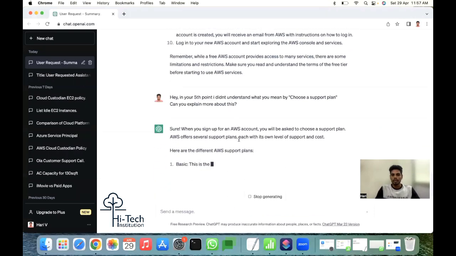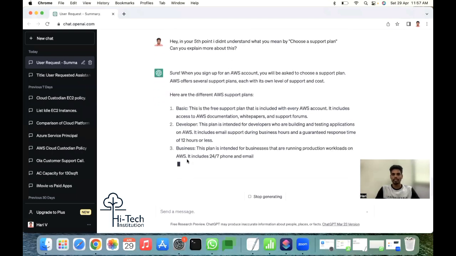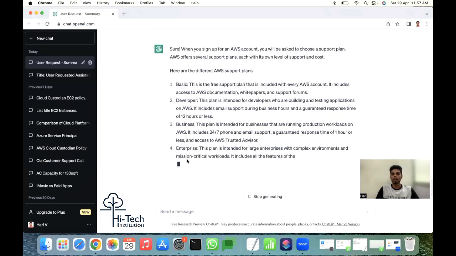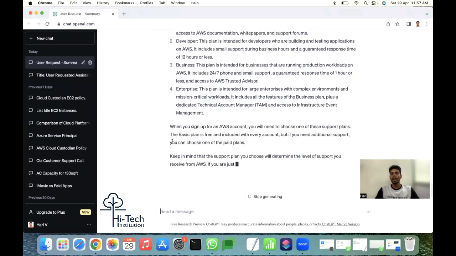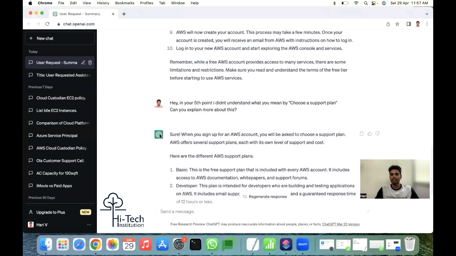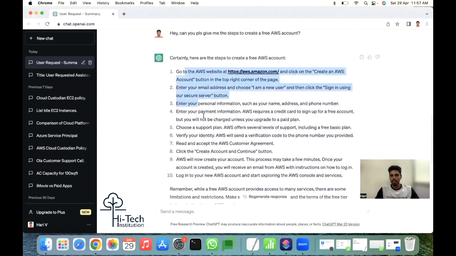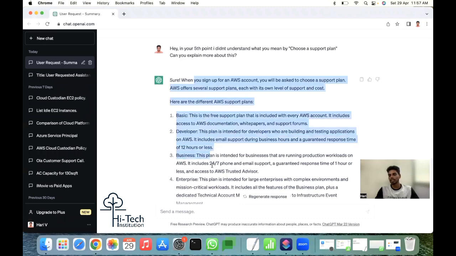"Sure. When you sign up with the AWS platform, you are asked to choose support plans: basic, developer, business, enterprise." It gives you more information. The reason I'm asking questions from the response given by ChatGPT is that when you follow the steps and you're unsure about a particular item, you can come and ask ChatGPT. It will give you more information.